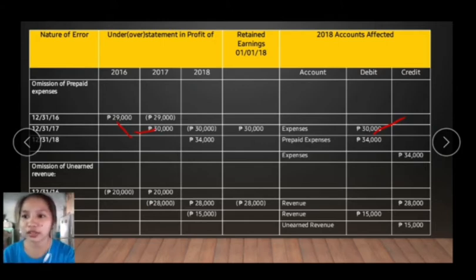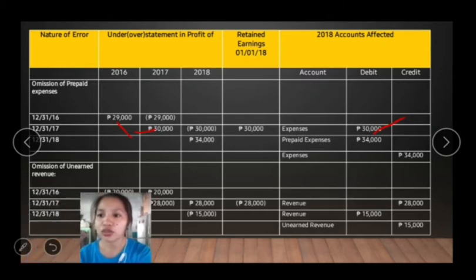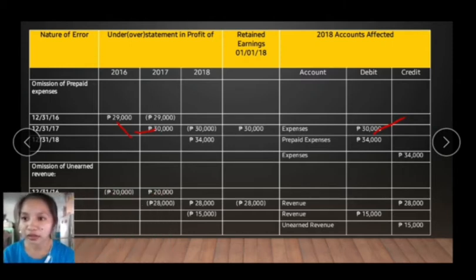So let's move on to the next, the unearned revenue. In 2016, we have overstated it for 20,000. Then we have to understate it in 2017 for 20,000 again. For the year 2017, we have an overstated amount of 28,000. That is why in 2018, we have to correct it by understating it for 28,000. And for the year 2018, we have a 15,000 overstated amount. So the accounts affected for 2018 are the revenue, unearned revenue, and the retained earnings as well.